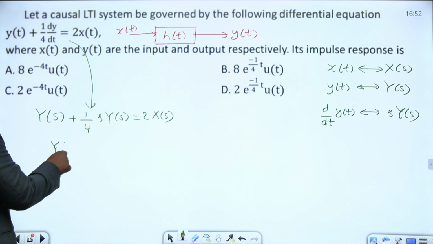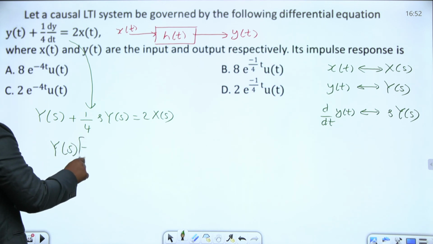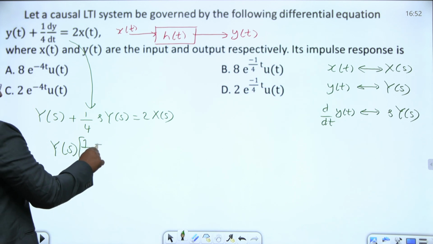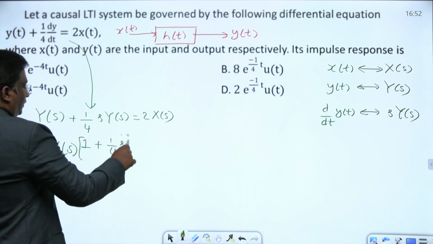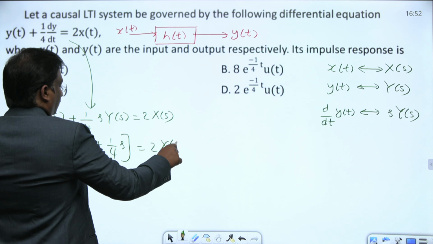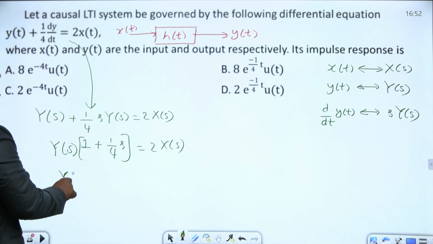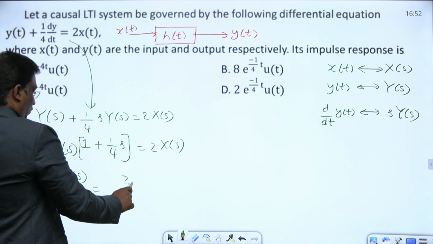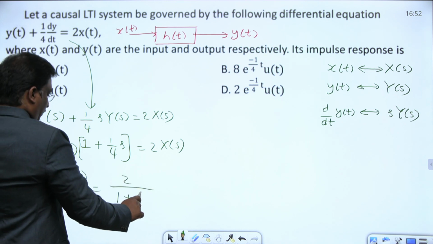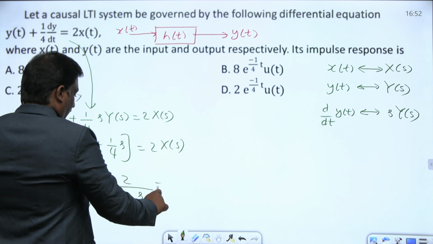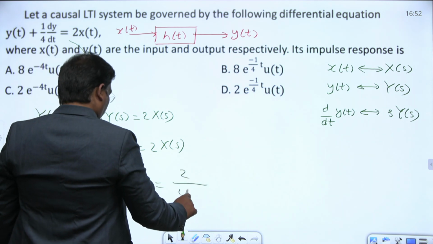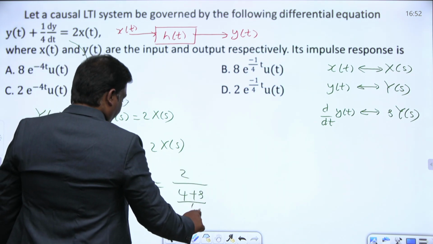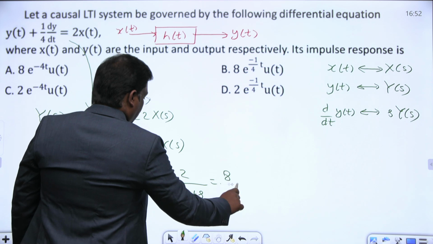Separate the Y of s terms: Y of s into 1 plus s by 4 equals 2 into X of s. Then Y of s by X of s is 2 by 1 plus s by 4, or 2 by 4 plus s by 4, or 8 by s plus 4.